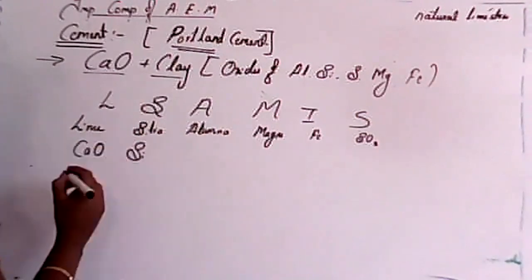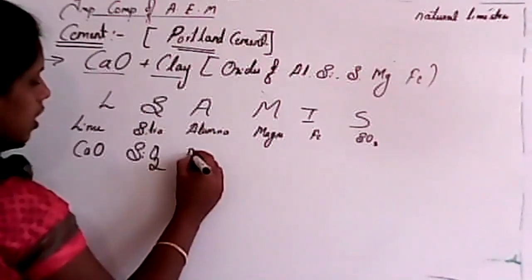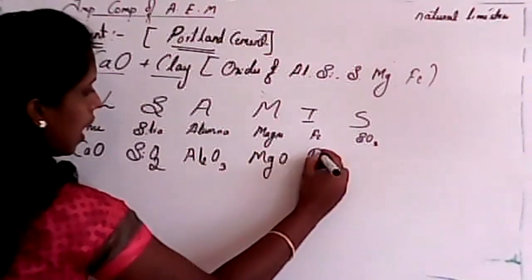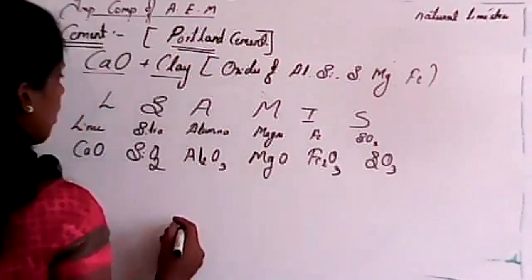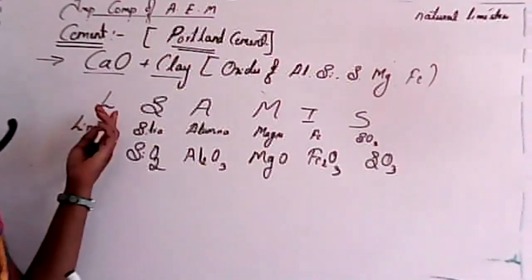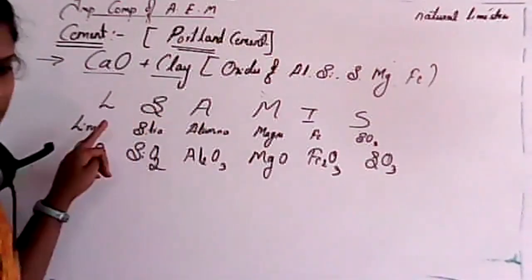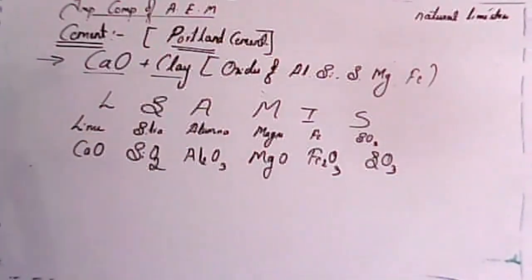Silica is, so students, silica composition SiO2, aluminium Al2O3, magnesium oxide MgO, iron oxide Fe2O3, and the last one is sulfur trioxide. You can remember it in the form of LSAMIS.